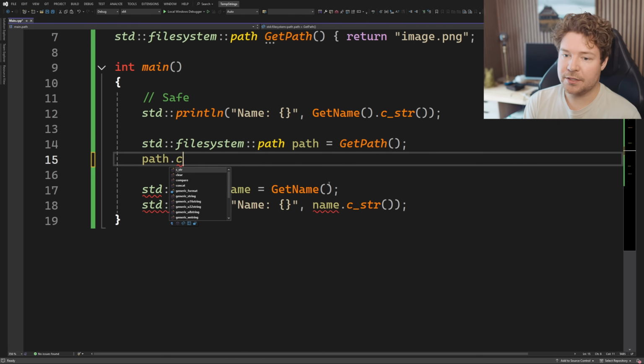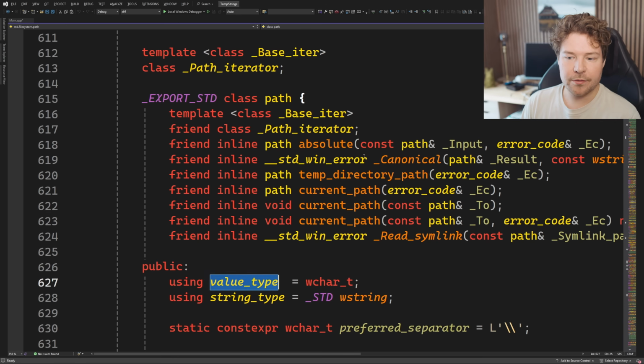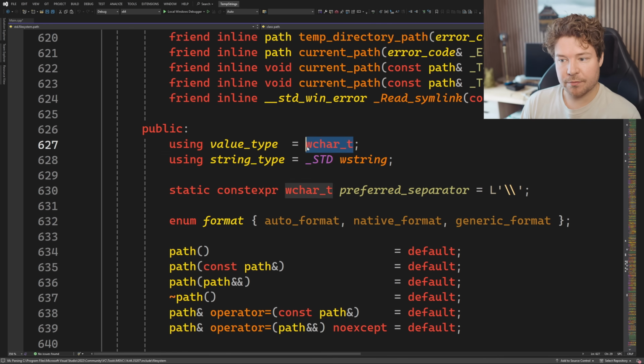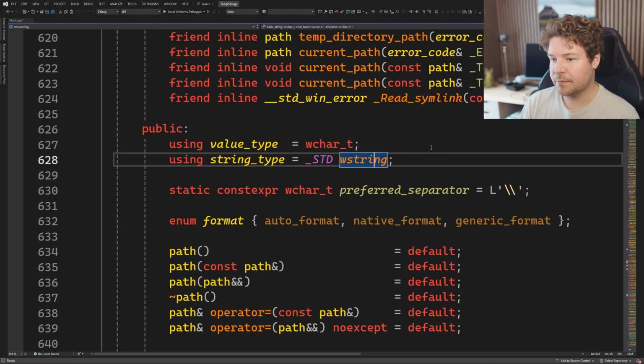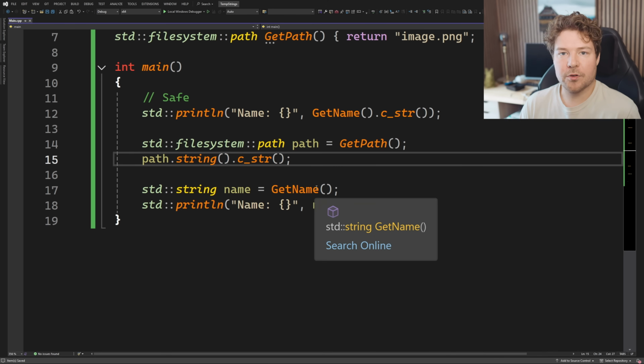Well, file system path does have a c_str function. However, that doesn't actually return a char. It returns a wide string, at least in MSVC's implementation. So that's no good. I need a normal c_str. So I have to do .string().c_str(). That is the pattern that most people are used to.